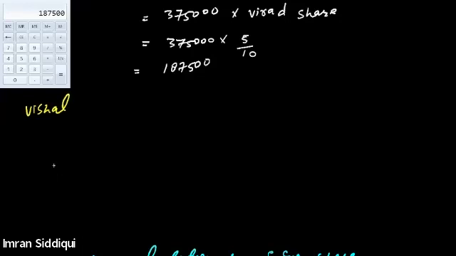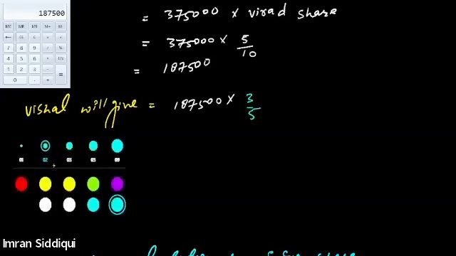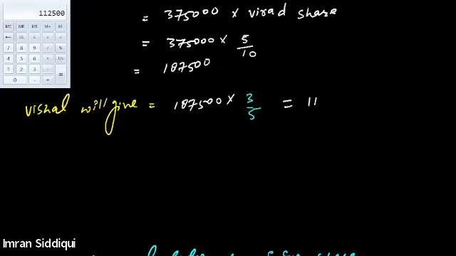Vishal will be giving 1,87,500 into 3 by 5, which is 1,12,500.